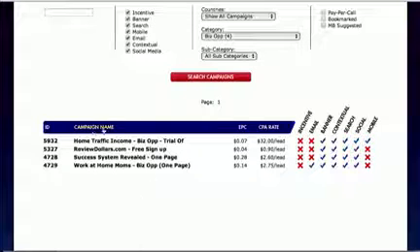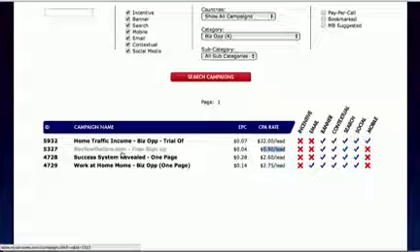All right, so let's check out this second offer, reviewdollars.com. Now, this is telling us that they pay us out 90 cents a lead, which is not that amazing, but let's click on it.